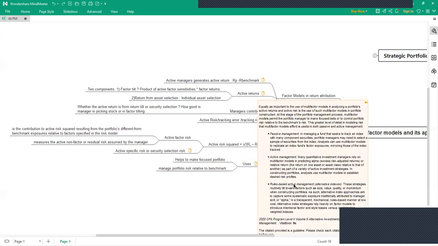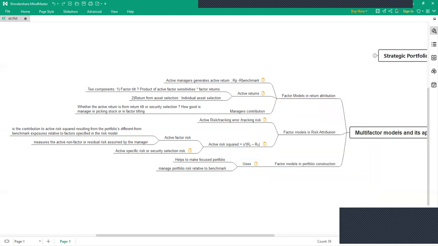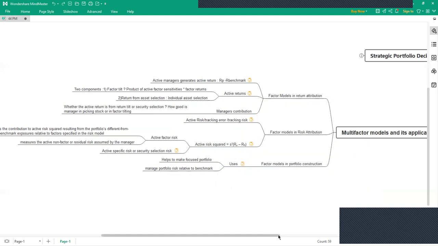Maybe he wants to introduce only pharma stock in the COVID pandemic situation in his portfolio rather than having auto stocks which are cyclical in nature. That kind of rules he can implement in his portfolio using this factor model. It is easier for him to make asset allocation in the portfolio. So that is all about this multi-factor model.